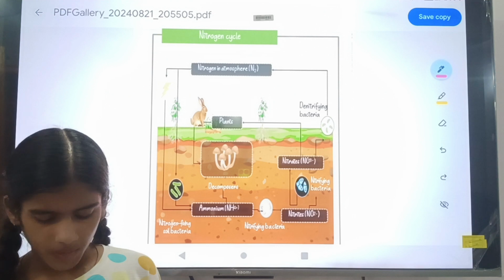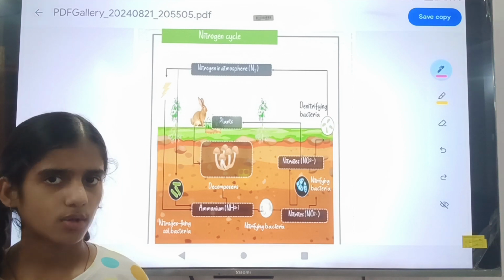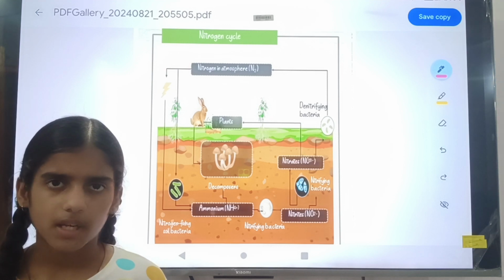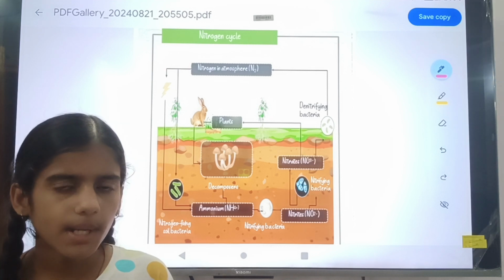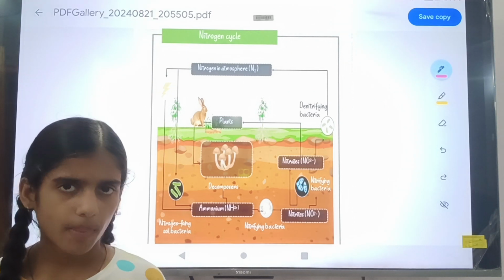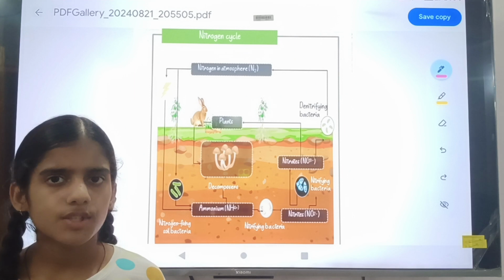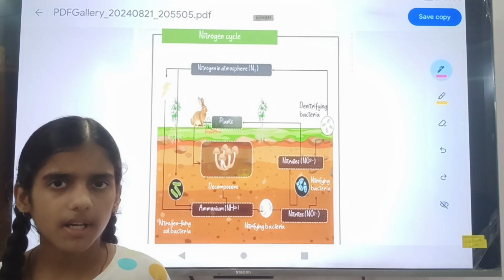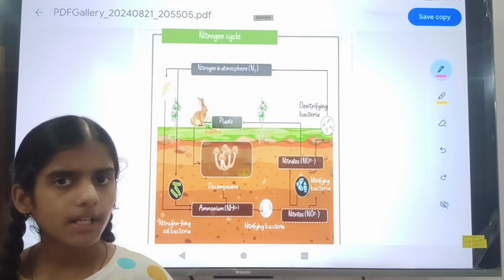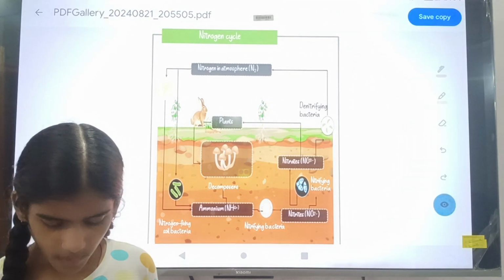And there is one more process. The nitrogen in the atmosphere can be changed by nitrogen fixers, and some nitrifying bacteria can change it directly into nitrate or nitrite. The nitrate or nitrite goes to the plant, and again the plant is eaten by animals. After the death of animals it is decomposed by the decomposer, and then mixed into the soil in the form of ammonium. Then by the denitrifying bacteria the ammonium is converted into nitrogen gas. So this is the process of the nitrogen cycle.